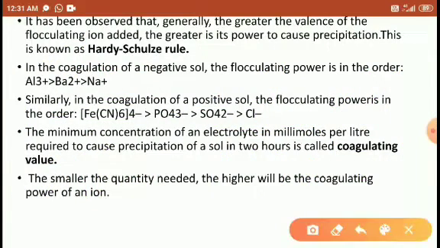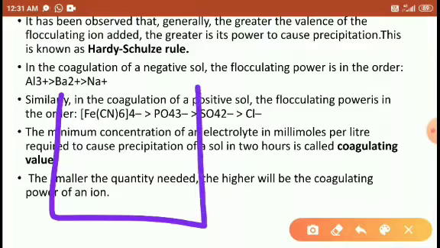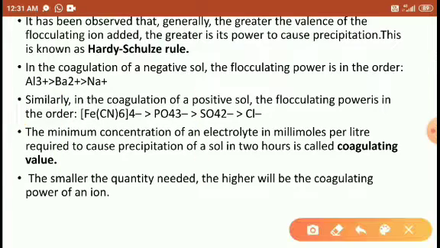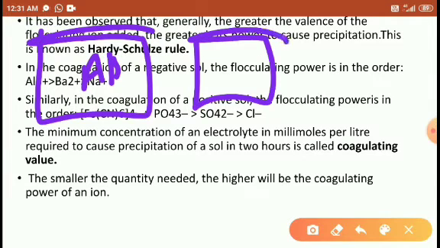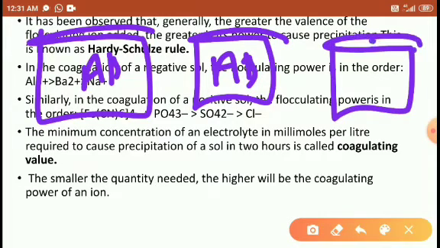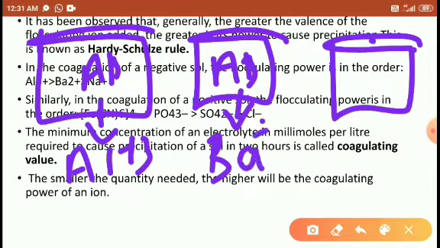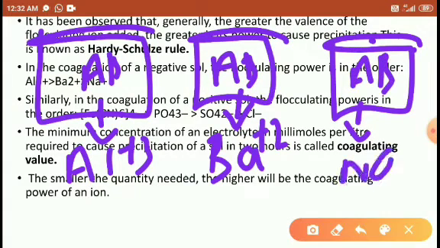So in this solution AB, in the first case I am adding the Al plus 3, in the second case I am adding the Ba plus 2, in the third case I am adding the Na plus.